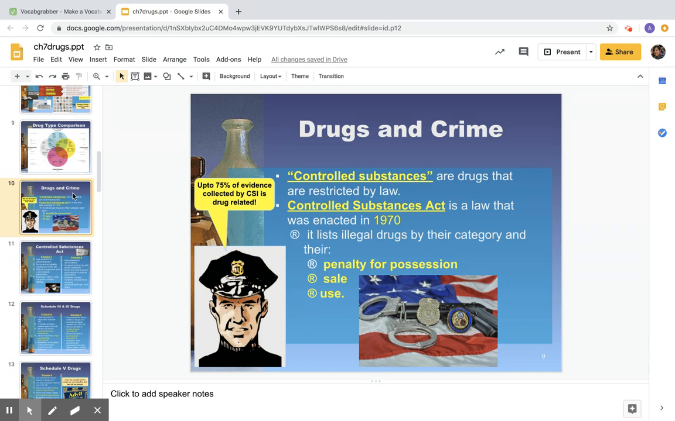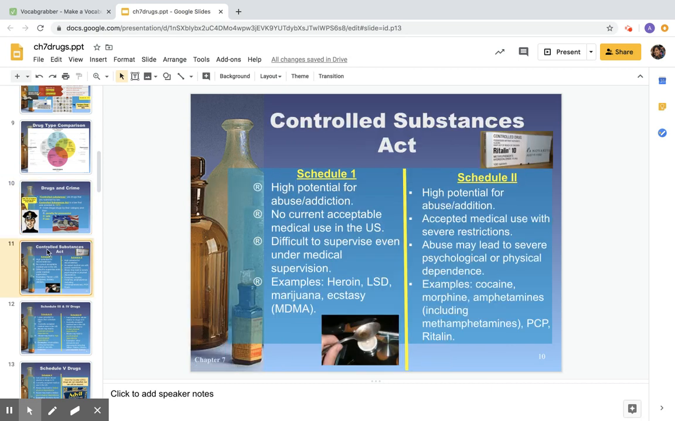And the controlled substances, we see that in quotations if you see it in your book. That's just another way for talking about drugs that are restricted by the law. So if it has any type of legal ramification attached to it, then we call it a controlled substance. So when we go through the 5 schedules, there's 5 different schedules in the Controlled Substances Act. We're going to notice that they go from Schedule 1 through Schedule 5.